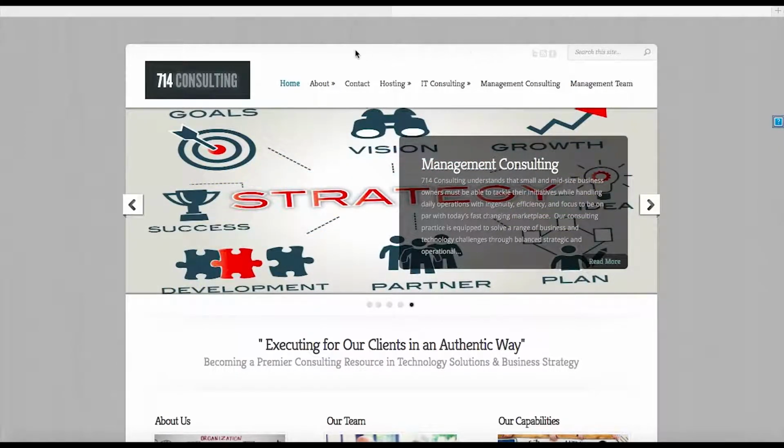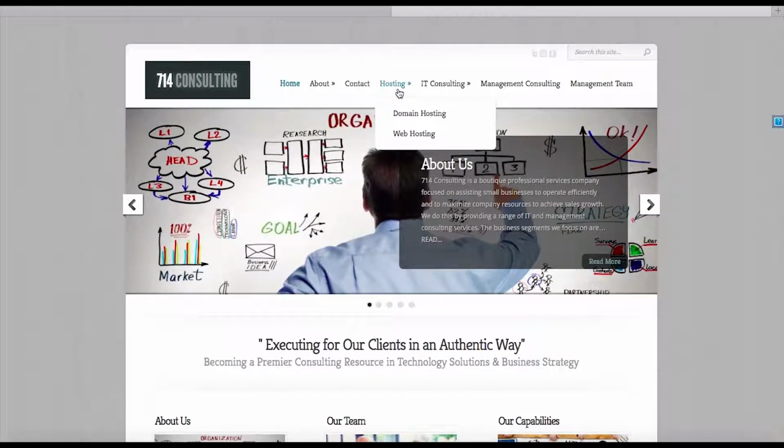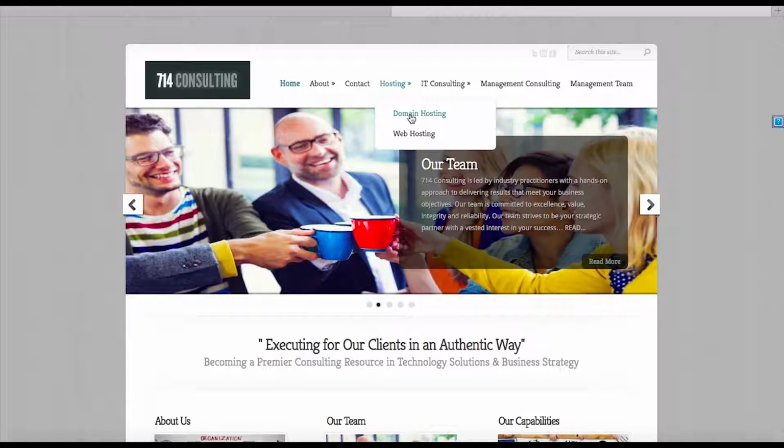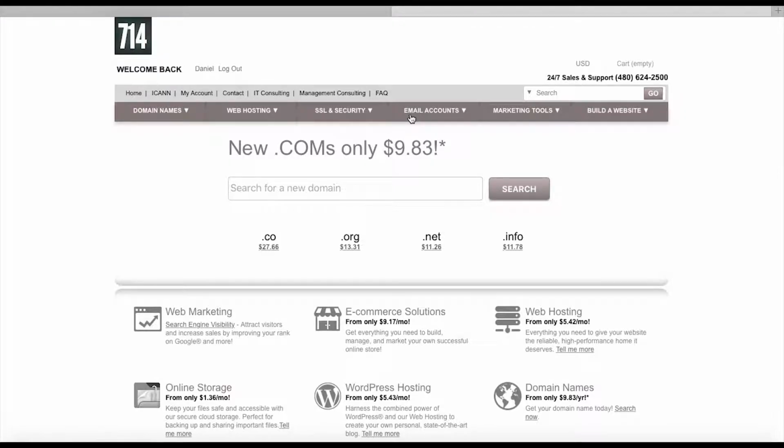So I go to our website at 714consulting.com. I click hosting, and then it's domain hosting. Again, it's 714consulting.com, and then the little click down for hosting and domain hosting. So I'm going to our domain account. So this is where our domain account is.